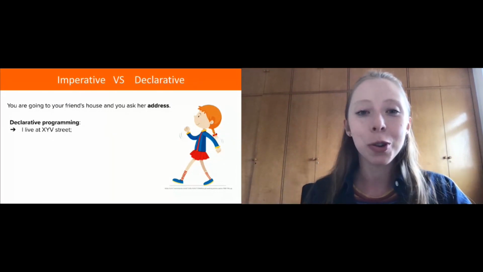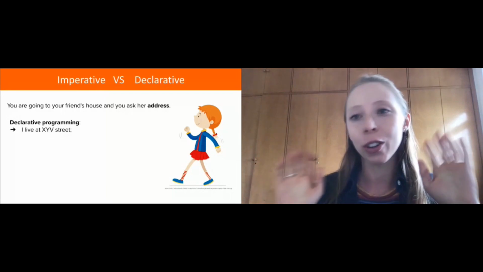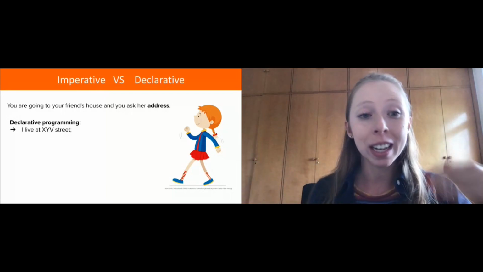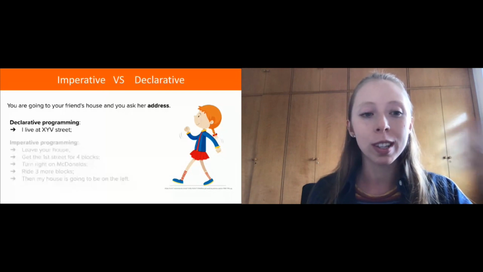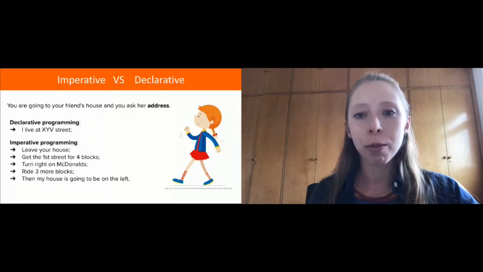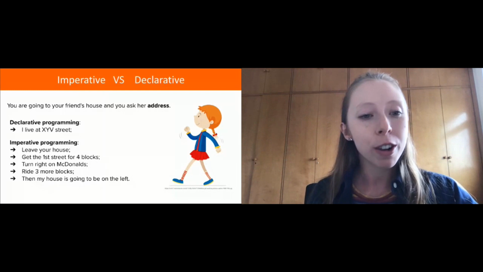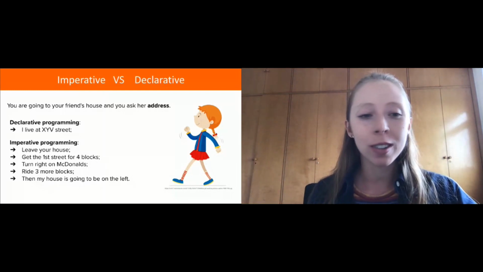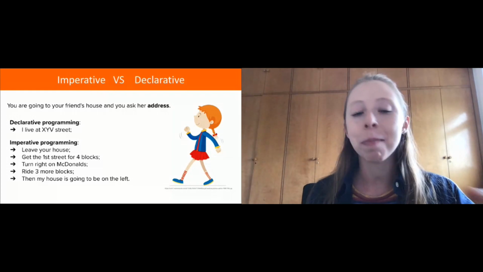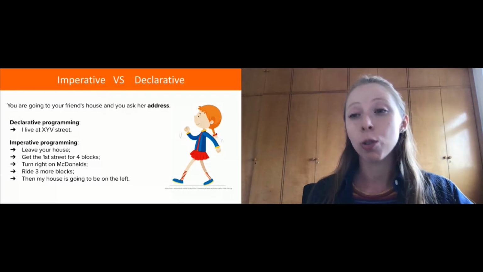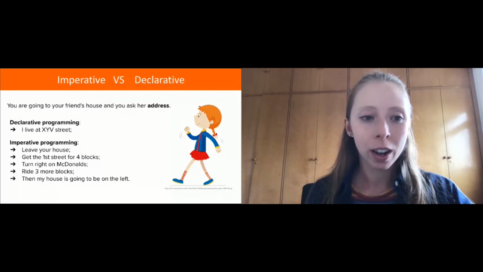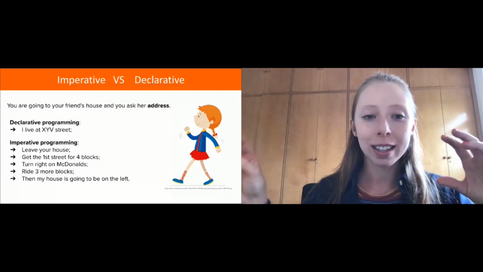She just gave you an address, and you do it in any way that you want to get there. But in imperative mode, she would say, oh, leave your house and then take the first street for 4 blocks and turn right at McDonald's and go for 3 more blocks, and then my house is going to be on the left. So she gave you step by step what you should do to get there, not only a destination.